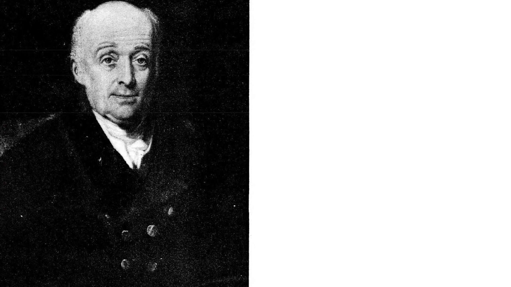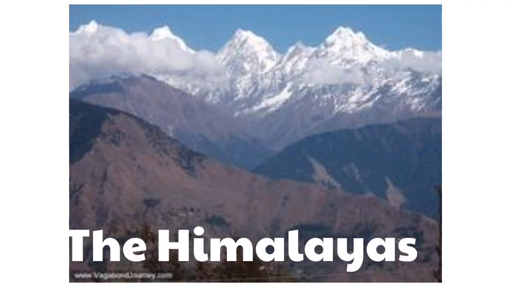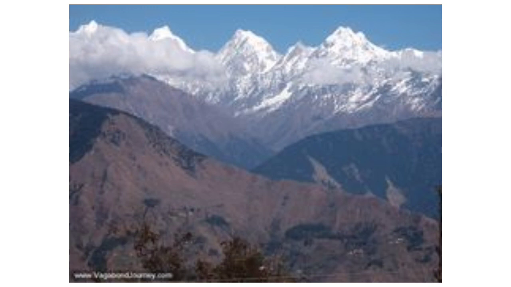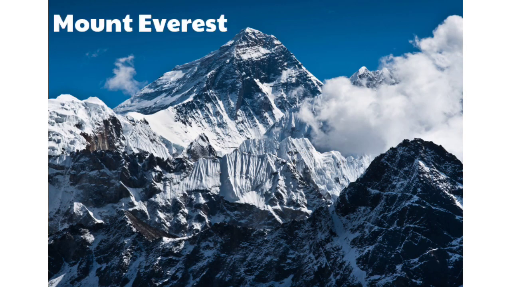In 1802, William Lambton began one of the most important geographical surveys in the world, starting from Chennai in the south and culminating in the Himalayas, to determine the length of a longitude and also the heights of various places. This survey was completed by Sir George Everest. It is this survey which established that Mount Everest is the highest peak in the world. Mount Everest was named after George Everest, who measured its height for the first time using scientific methods.